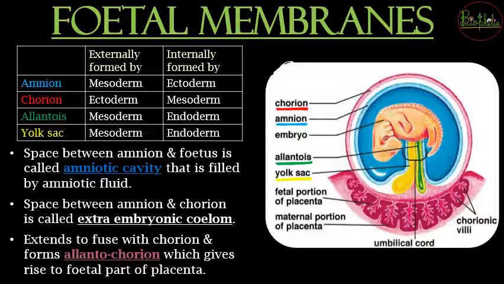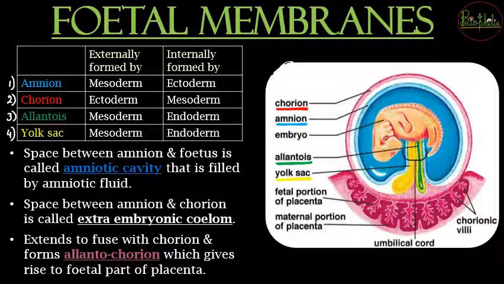That is first the amnion. So amnion layer यहाँ पे diagram में blue से है, so I have tried to denote it color coded so you can easily understand where is it located. Second is going to be chorion, third is allantois and fourth is your yolk sac. So amnion जो layer होगा, that is the fetal membrane, it will be externally formed by the mesoderm and internally formed by the ectoderm.